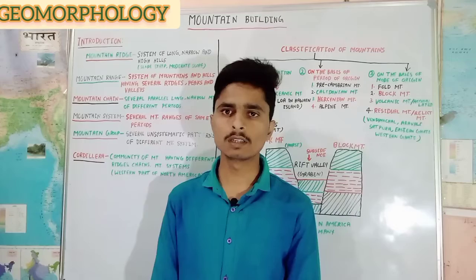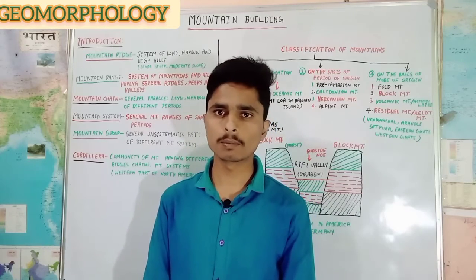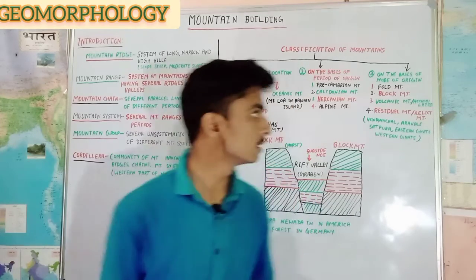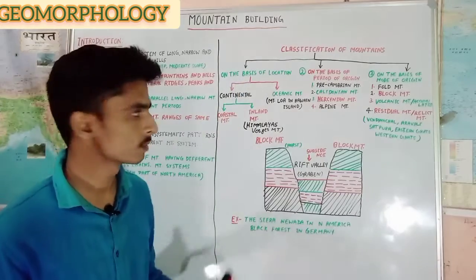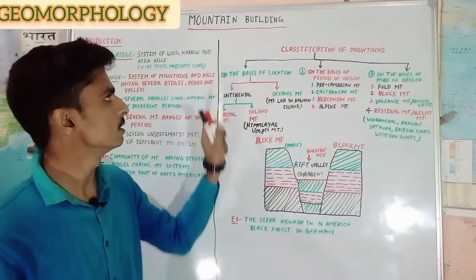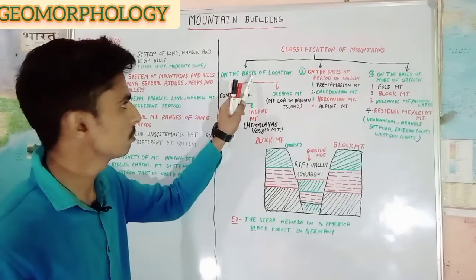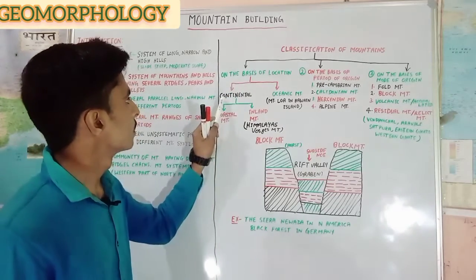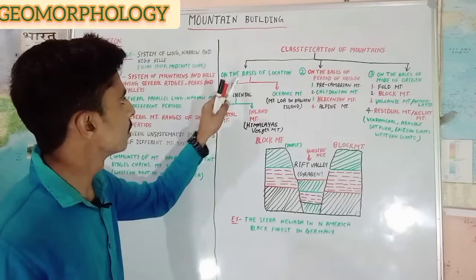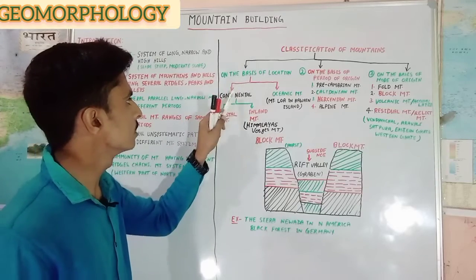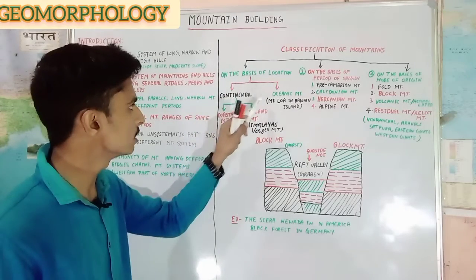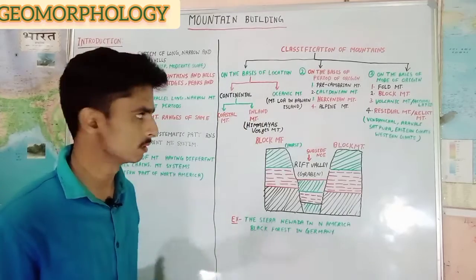And if we talk about the classification of mountains, then we can classify them on the basis of mode of origin, on the basis of period of origin, and on the basis of location. First let's see the classification of mountains on the basis of location. If we divide mountains on the basis of location, then first is continental mountains and second is oceanic mountains.